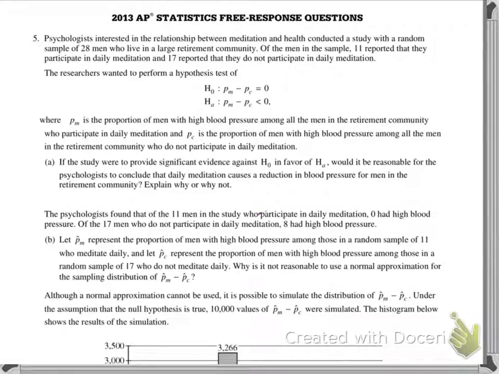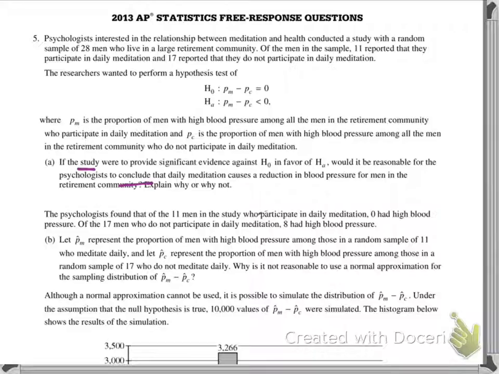Okay, so this is a good problem because it talks about things that we haven't talked about and something good to review before you take the test. All right, and so A wants to know, they want us to explain whether or not it is reasonable to conclude. All right, so they have the word conclude, and we wanted that as a study.